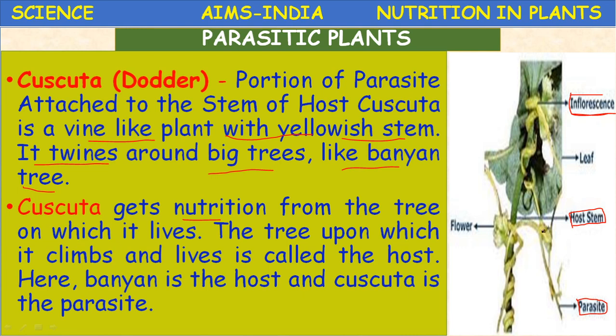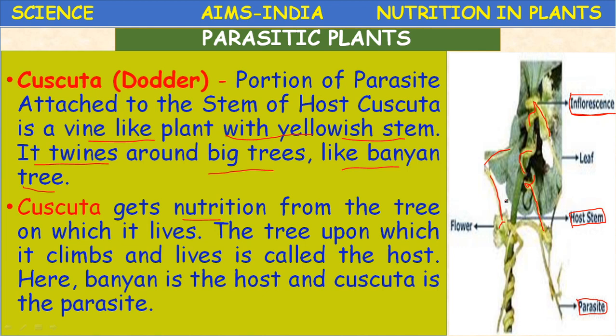So all this yellow colored portion represents the Cuscuta plant. These flowers are also the Cuscuta's flowers. It gets the nutrients from the stem on which it lives. The tree upon which it climbs and lives is called the host. Here the banyan tree is the host and Cuscuta is the parasite.